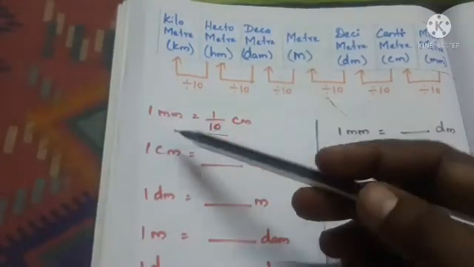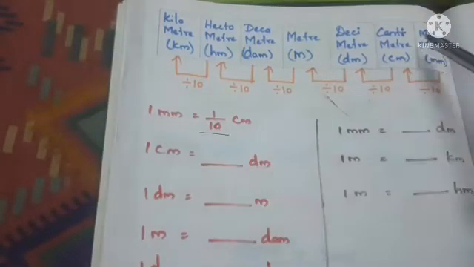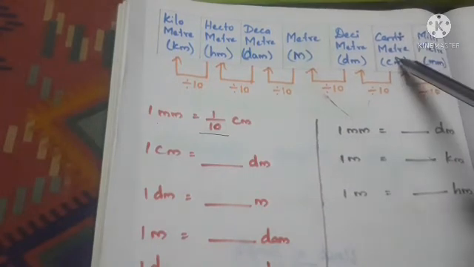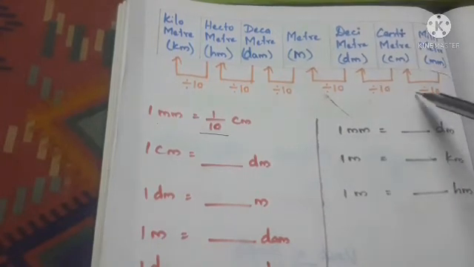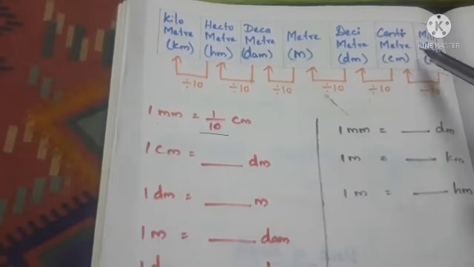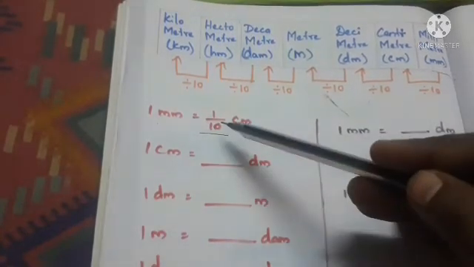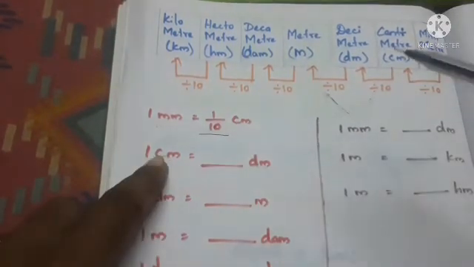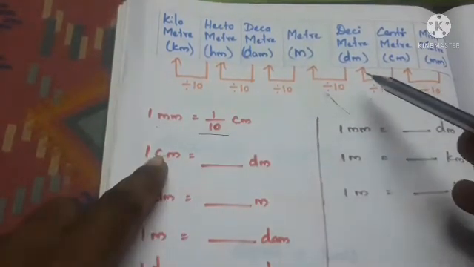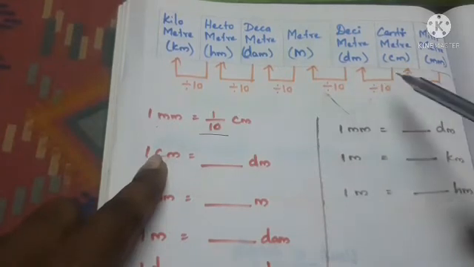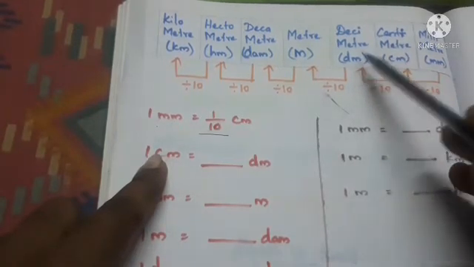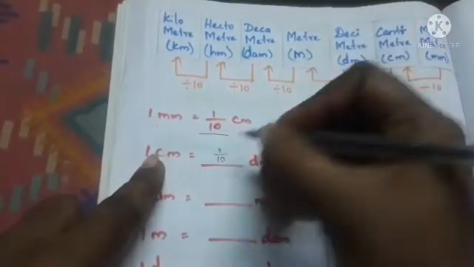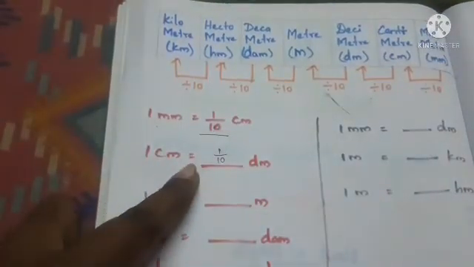Here I have written one example. 1 millimeter. So millimeter is here in this table. We have to convert to centimeter. So we have to divide by 10. 1 step only. So 1 millimeter is equal to 1 by 10 centimeter. Next, 1 centimeter is equal to dash decimeter. Centimeter is here, decimeter is here, just 1 step only. So we divide by 10. So 1 centimeter is equal to 1 by 10